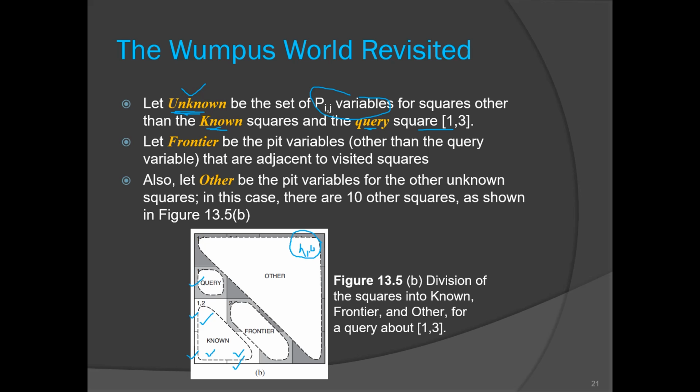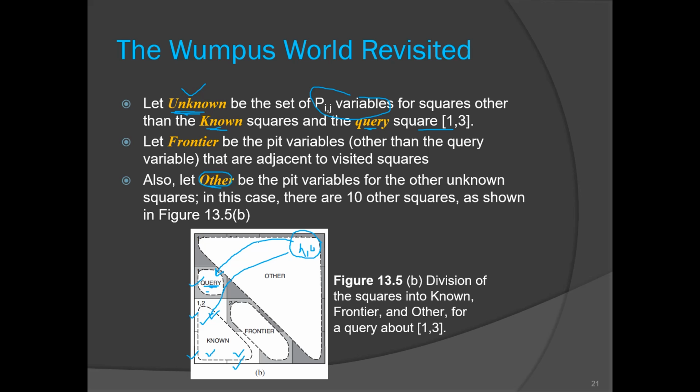Now this 4 comma 4 is not going to affect this one, so we can say that it is logically independent of this. Okay, so the probability of the breeze at this location is independent of these other variables, right? Sorry, not this one, this one. That's why we are putting such squares, which are independent of the known squares, in the other set. Okay, so they are independent and we are going to utilize our independence law.